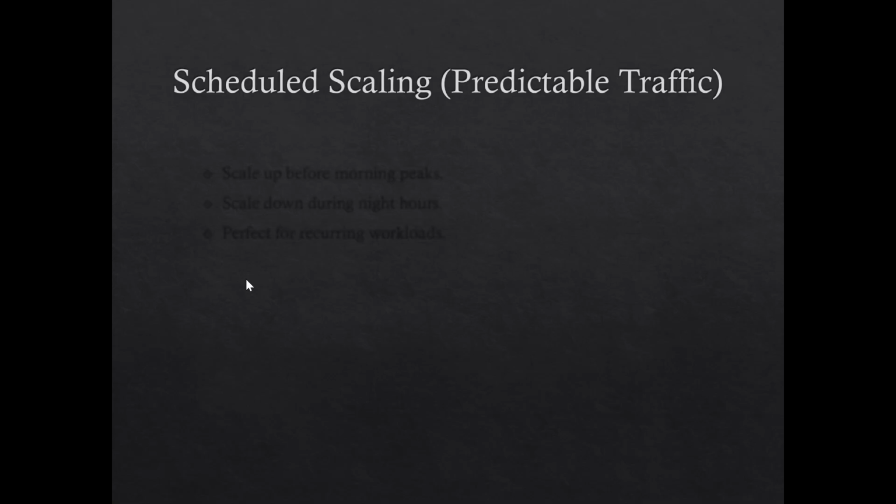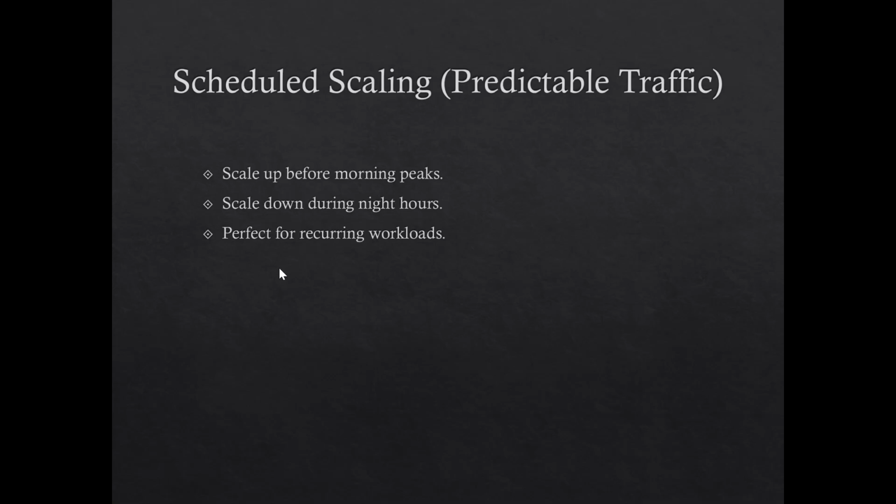Next, we'll see schedule scaling. Schedule scaling is for predictable traffic. Suppose your application has a morning traffic spike at 7:45 a.m. Then at night it goes down, like at midnight, its traffic goes down. So it's perfect for e-commerce hours, batch hours, and office workloads. So this one is schedule scaling.